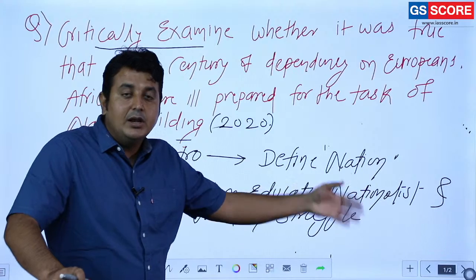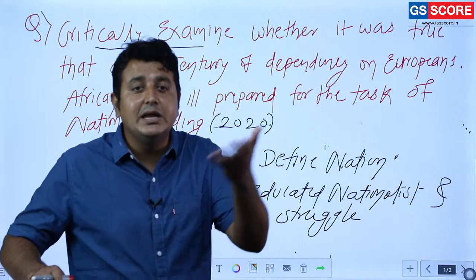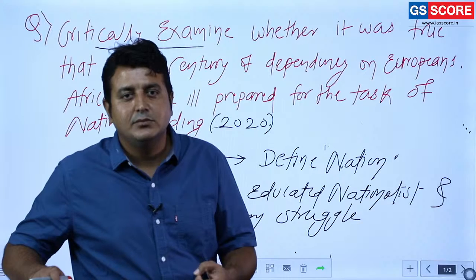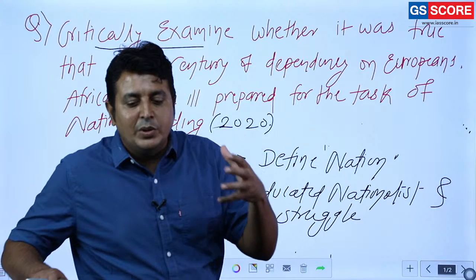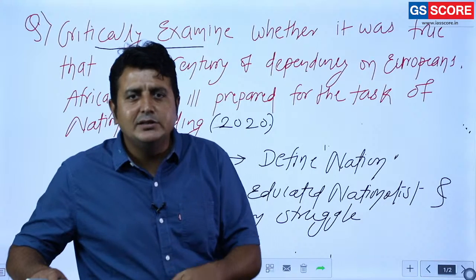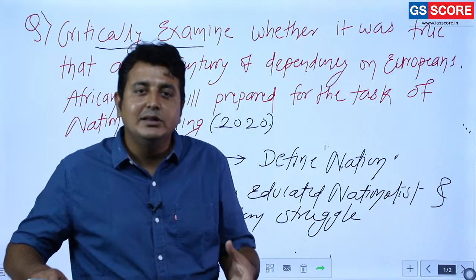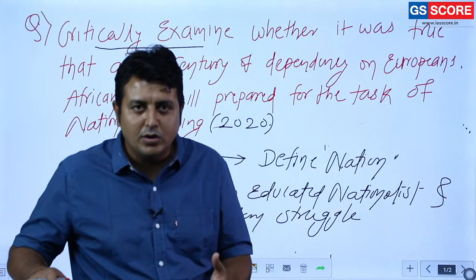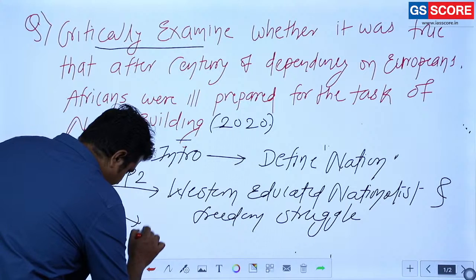Clear? Now the third part. They tried to introduce it, but who were they? Western educated elite. What about the common masses? They were influenced, they were convinced with the idea of nation state. But do you really think so? Those who are in the lower rung of the society, those who are educationally backward, do they also consider they are part of the nation state? Of course not. And why? Lack of education.